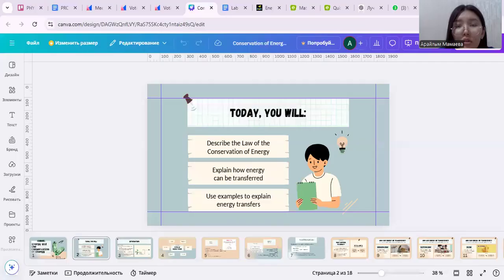Let me explain using a presentation. Let's begin: energy and conservation of energy. Today you will describe the law of conservation of energy, explain how energy can be transferred, and use examples to explain energy transfers.